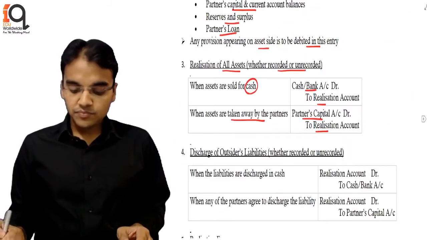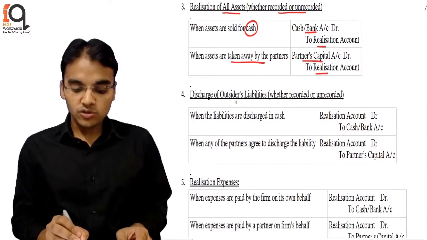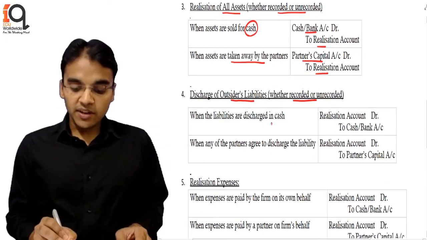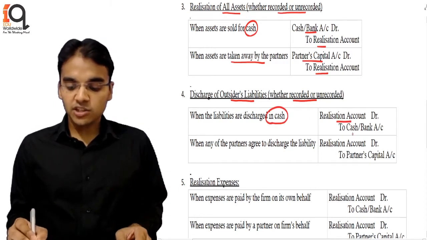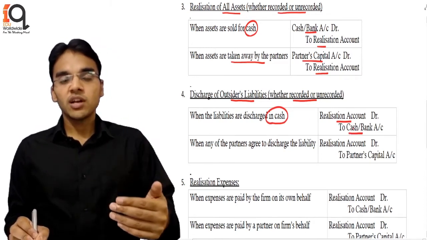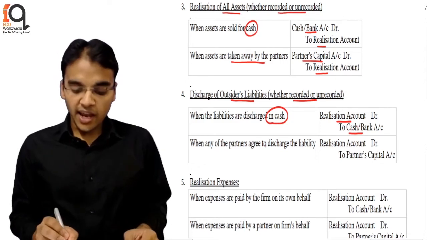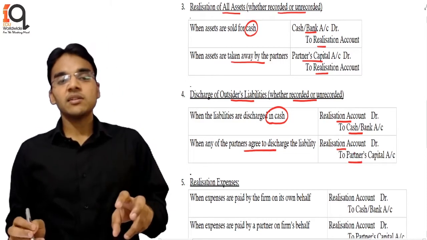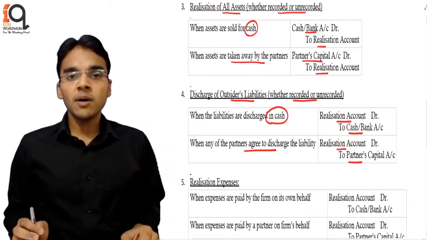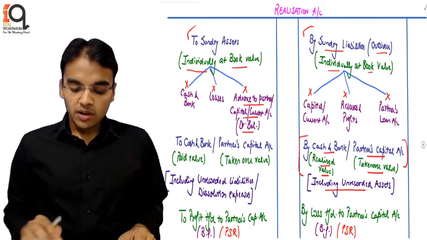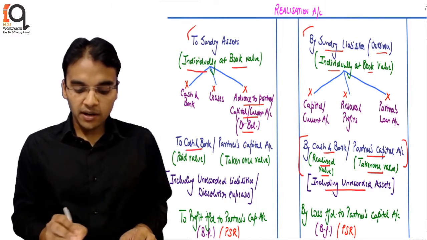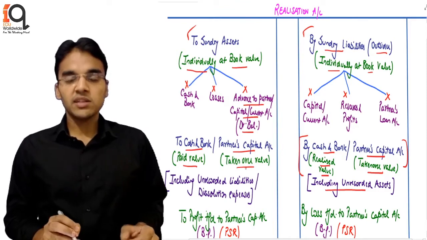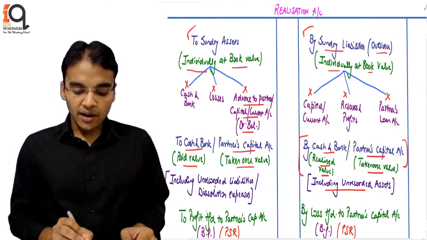The next thing is the discharge of the liabilities. So the discharge of outsider liabilities, whether recorded or unrecorded. If they are discharged in cash, the entry is realization to cash and bank, because the money is going out. And when the partner agrees to discharge, then realization to partner capital, because in that case the firm owes no money to the partner. So this entry is appearing here: to cash and bank, partner capital, paid value in case of the payment, and taken over value in case the partner has taken over, and it is for unrecorded liabilities as well.